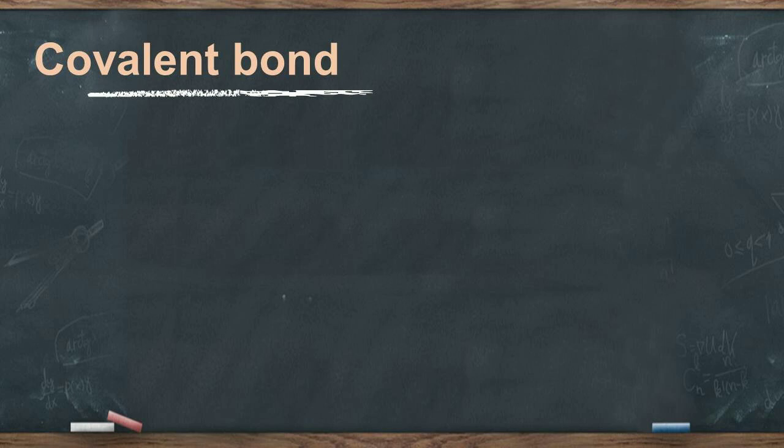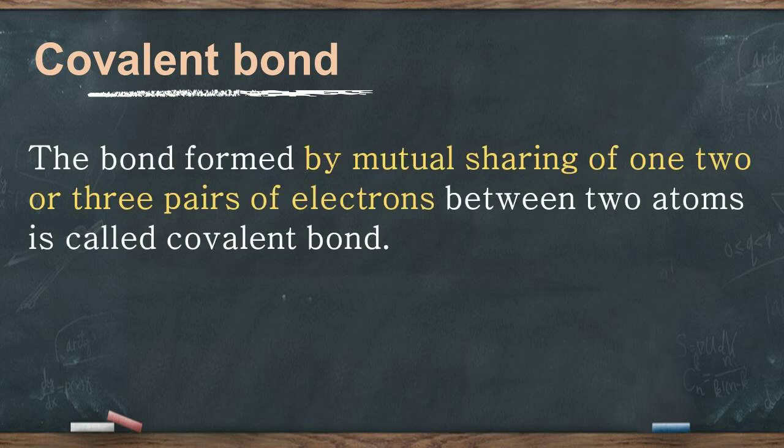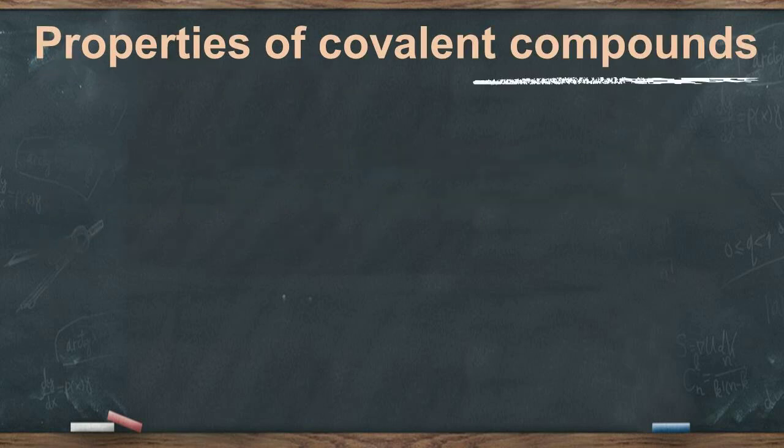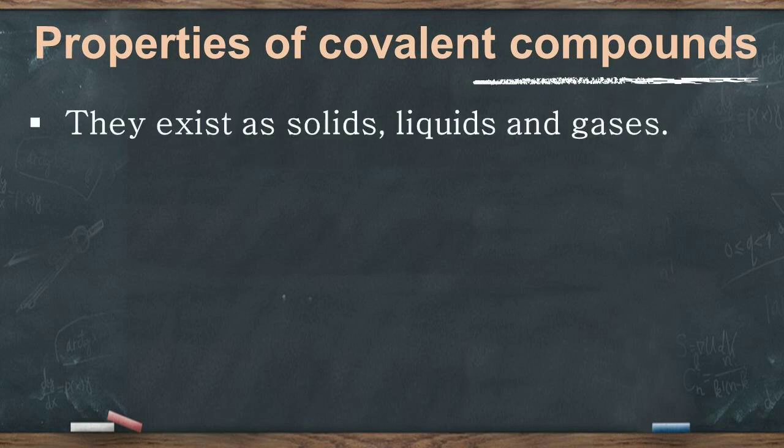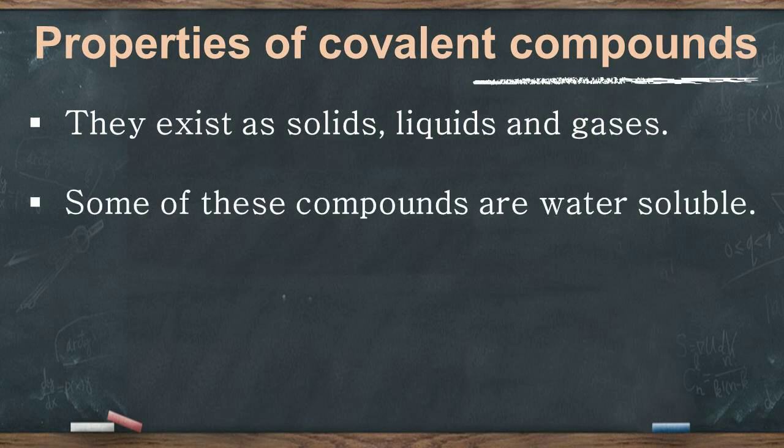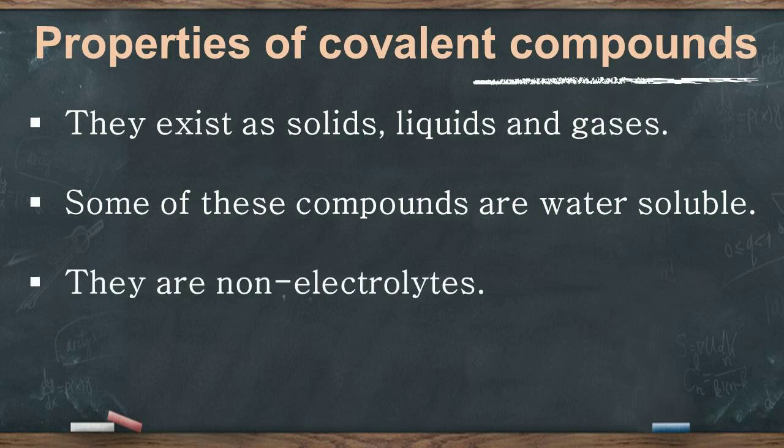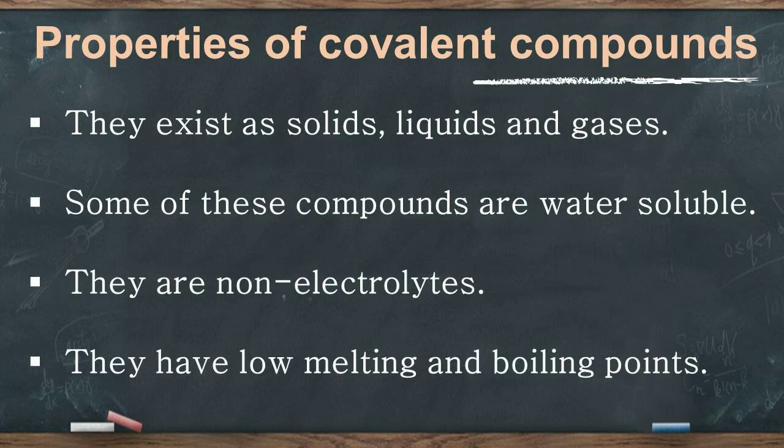A covalent bond may be defined as the bond formed by mutual sharing of 1, 2, or 3 pairs of electrons between two atoms. The properties of covalent compounds are different from those of the ionic compounds. Covalent compounds exist as solids, liquids, and gases. Some of these compounds are water soluble. Covalent compounds are non-electrolytes and they have low melting and boiling points.